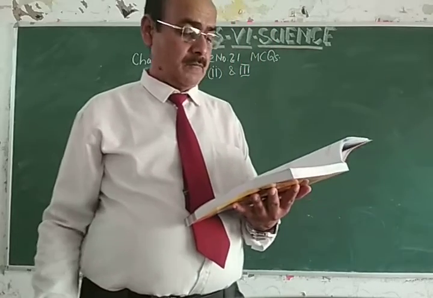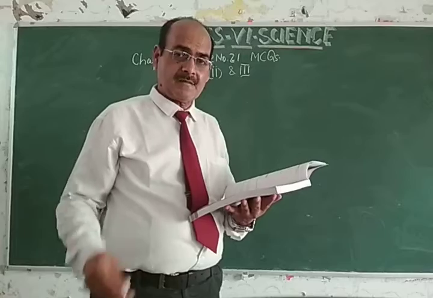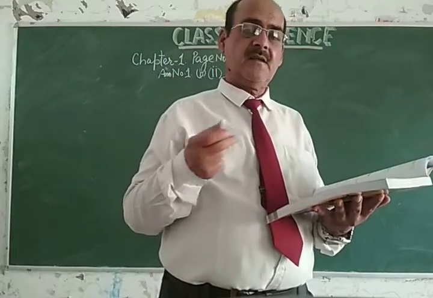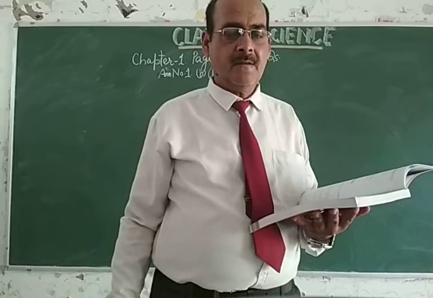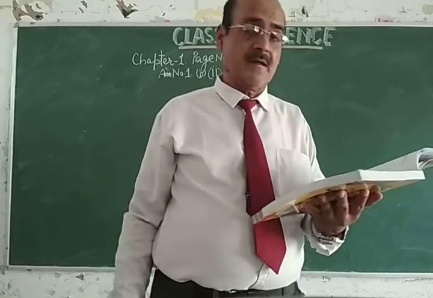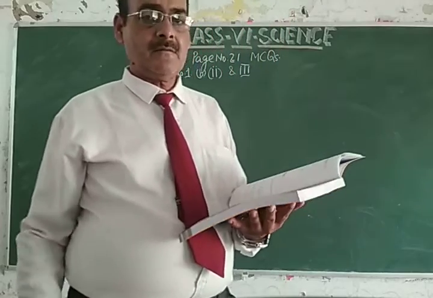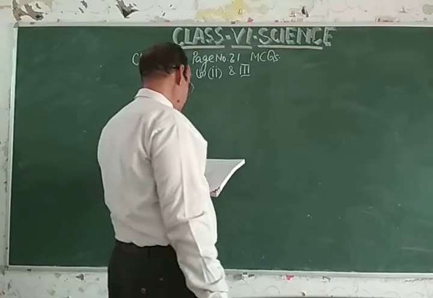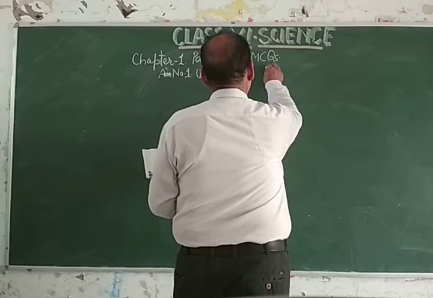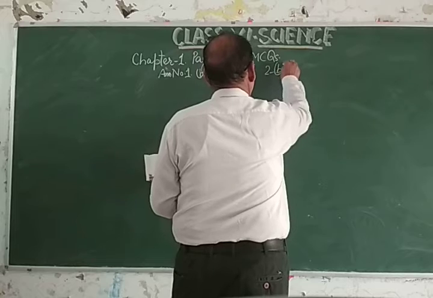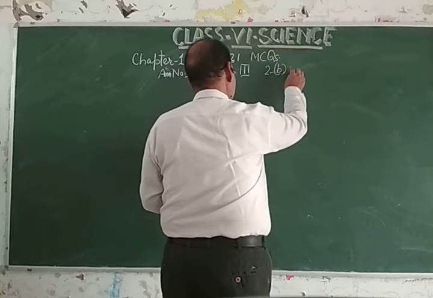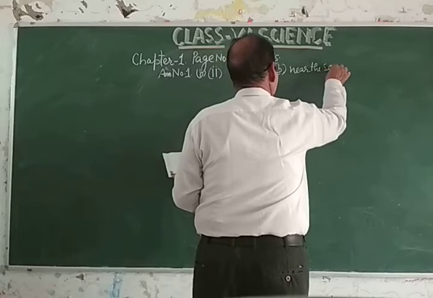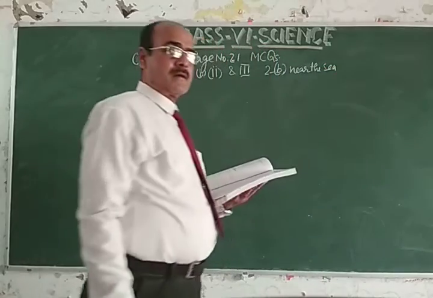So my dear student, the answer will be near the sea, because the sea provides crab, fish, prawns, etc. So many varieties of animals are found in the sea, and a village situated near the sea will be provided these kinds of food. So the answer will be B, near the sea.